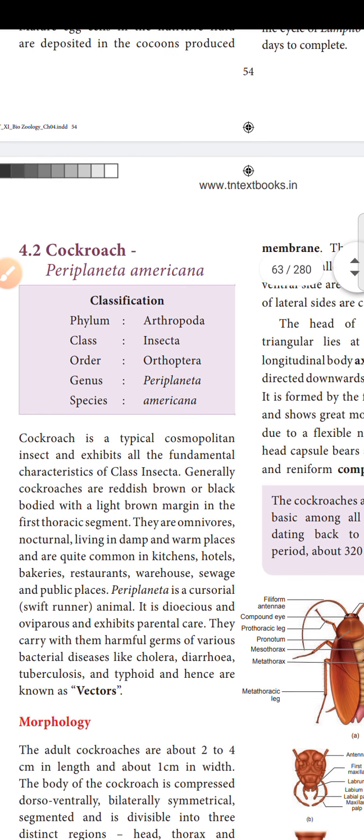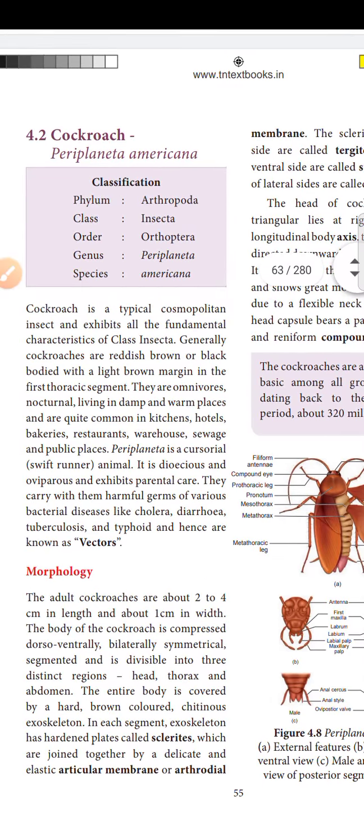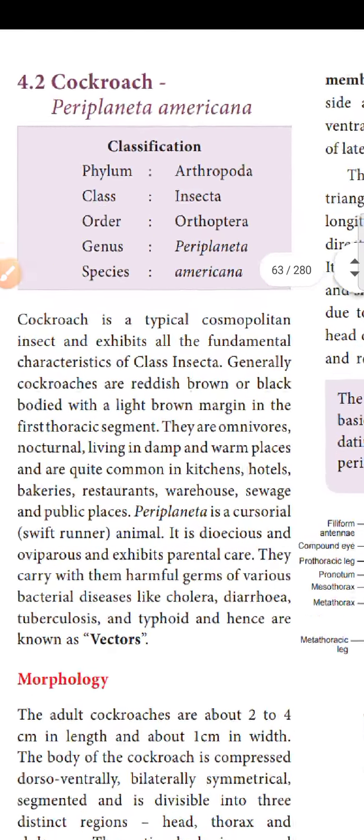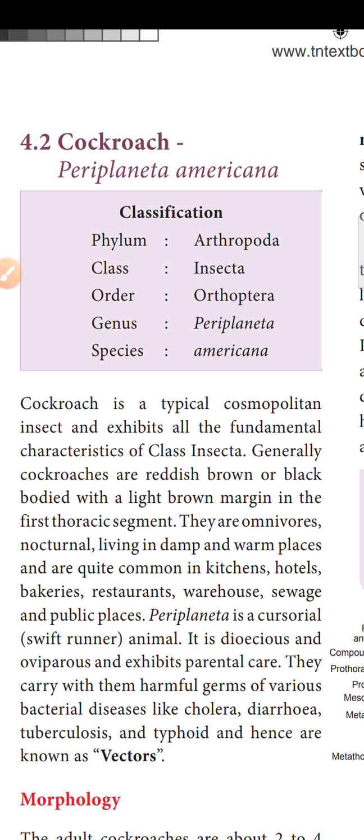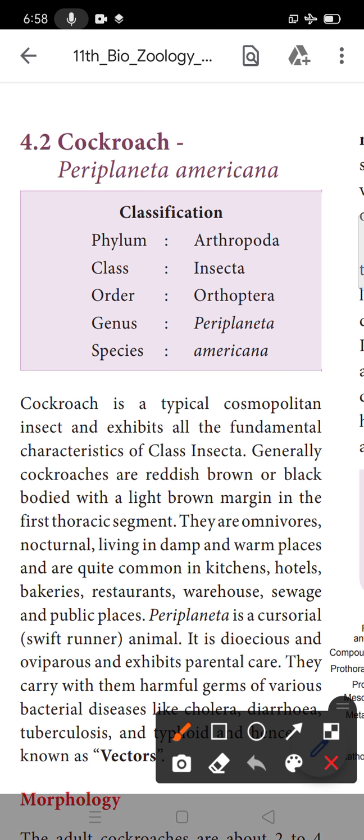Next topic is the cockroach. Okay, you already know the cockroach is one of the Arthropoda family. Arthropoda means the study of insects, so cockroach is one of the insects. Arthropoda is the largest phylum among the invertebrates. What are the invertebrate phyla? Porifera, Coelenterata, Platyhelminthes, Aschelminthes, Annelida, Arthropoda, Mollusca and Echinodermata.